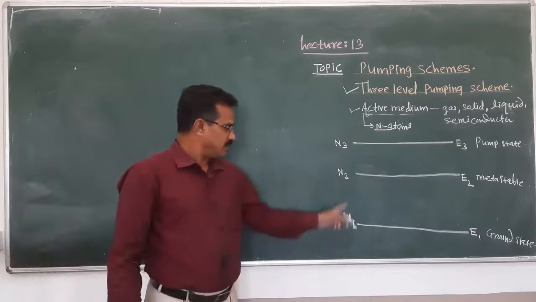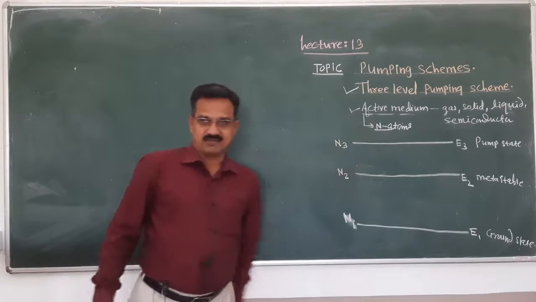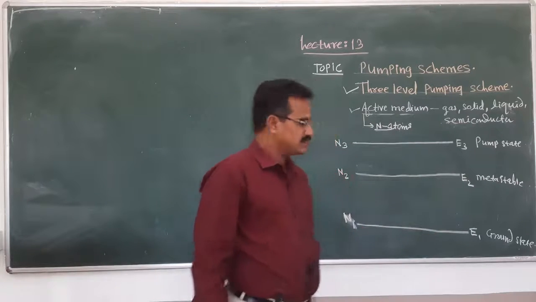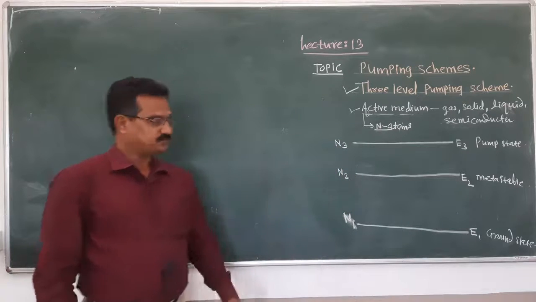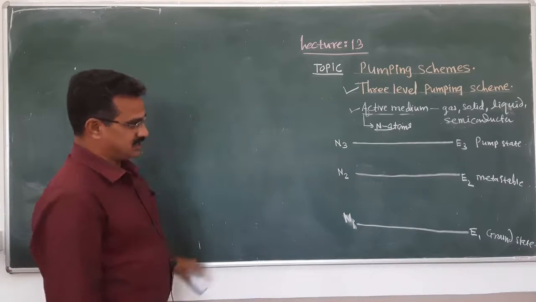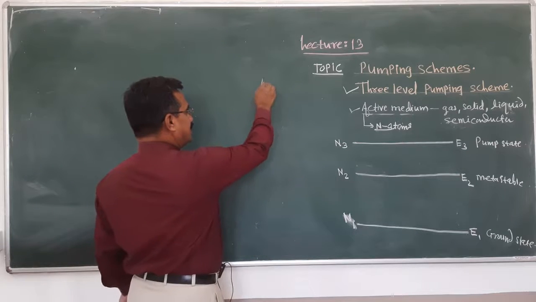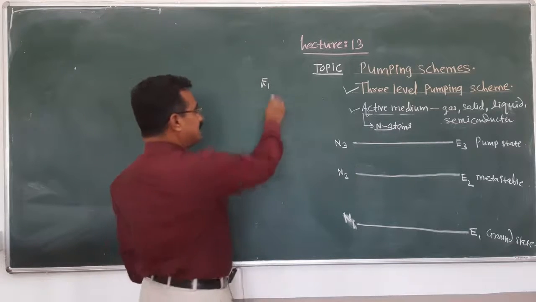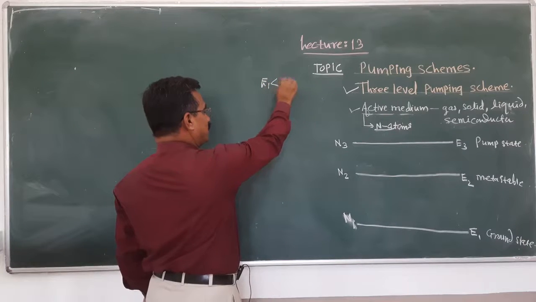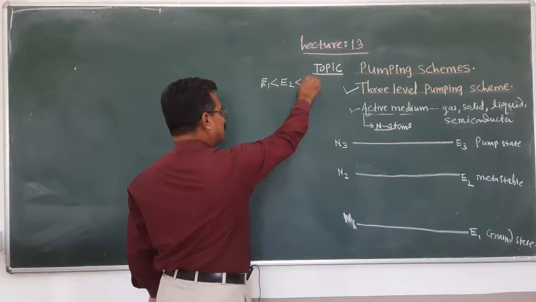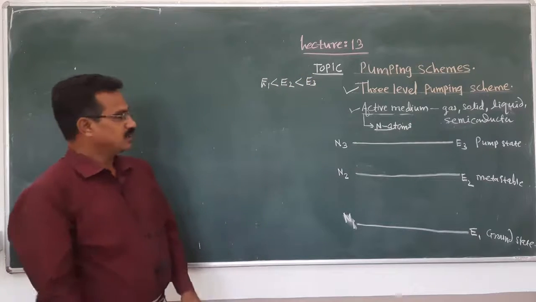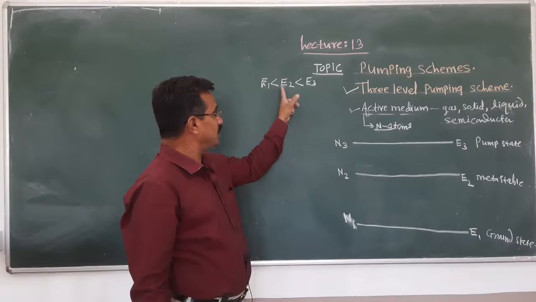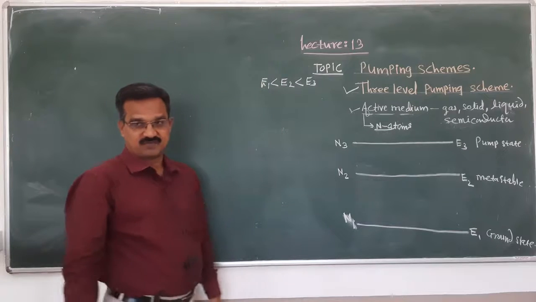And n1 plus n2 plus n3 must be equal to n atoms. So the active medium has n atoms and three energy levels. You remember that energy level E1 is less than E2 and E3. Means E1 is less than E2, and E2 is less than E3.